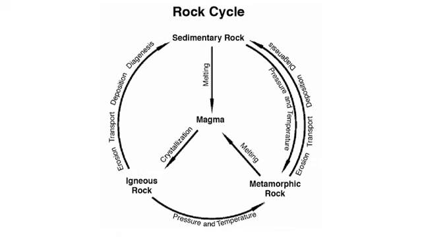Is that clear? Now as of now, we can see that from the magma, due to crystallization, we have got the igneous rock, which is the primary rock. And this igneous rock, due to various factors, processes and phenomena, has got converted to a sedimentary rock or the metamorphic rock. Likewise, in the same manner, the sedimentary rock can also get converted to the metamorphic rock under certain pressure and temperature conditions. And the metamorphic rock can also get converted into a sedimentary rock, be it due to transportation, erosion, deposition, or even the diagenesis process.